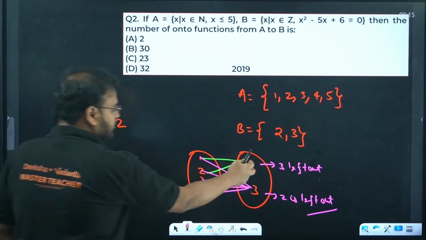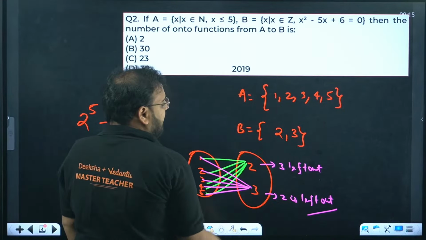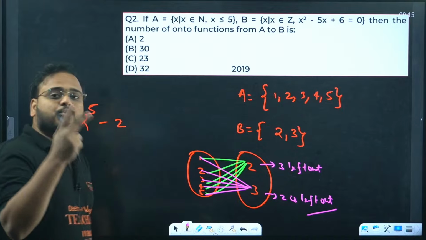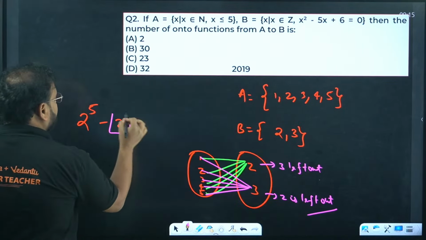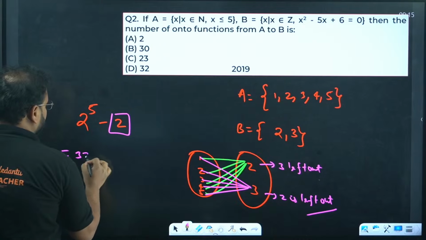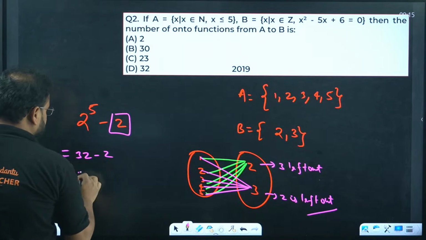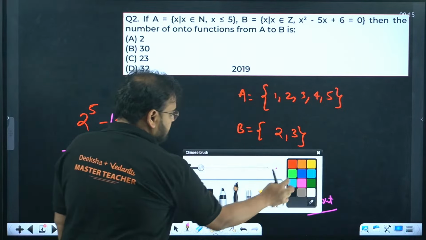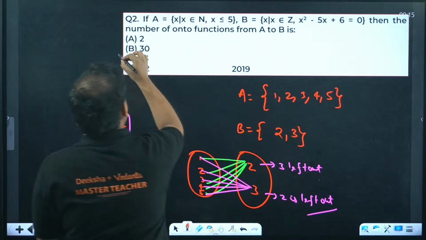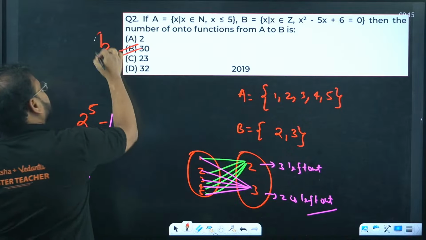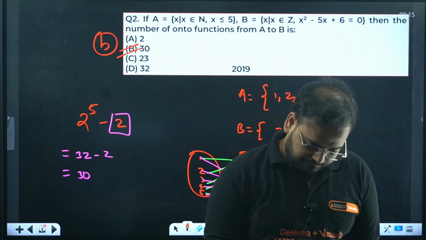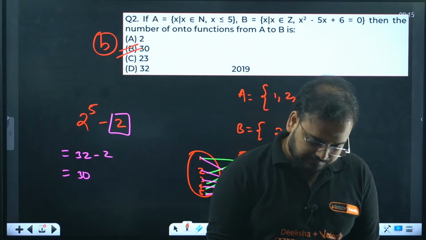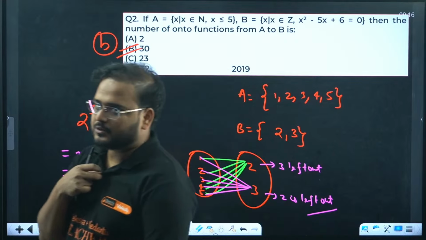So these are two situations: one where you leave the 2 out and one where you leave the 3 out. These are two different functions that we remove. That's why we subtract 2 and the answer becomes 32 minus 2, which is 30. Question number 2, option is B. Correct. Super. So that is clear.